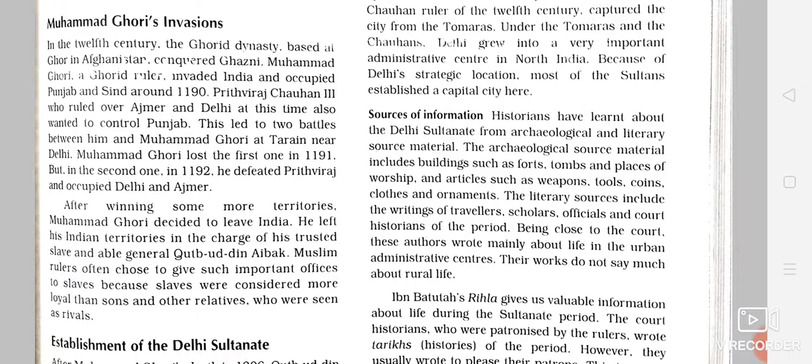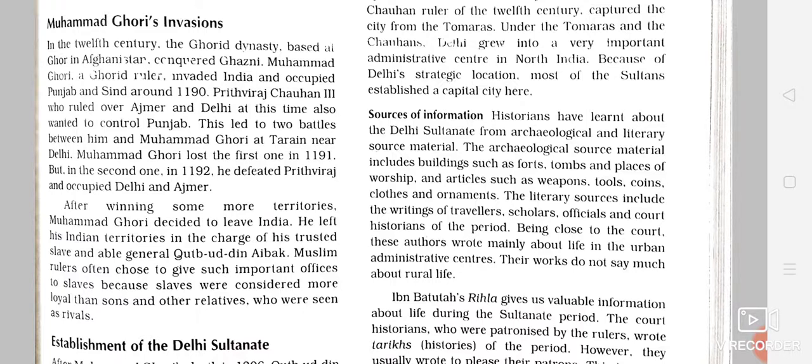So children, if we talk about the sources of history, there are 2 types: the first one is archaeological and the second one is literary sources. Let us talk first of all about the archaeological. The word archaeological has come from the word archaeology, which is a study of history, where archaeologists and historians go on research field work and dig out the grounds, take out the excavations and things on the sites, and then study and prepare a report on it.